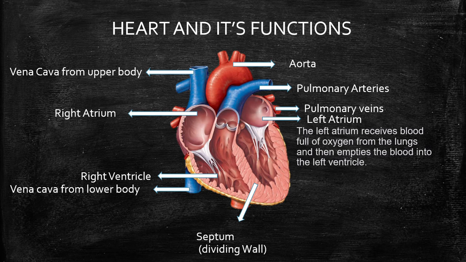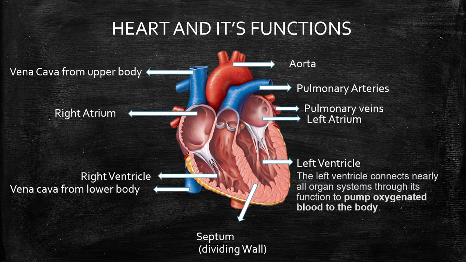Left atrium. The left atrium receives blood full of oxygen from the lungs and then empties the blood into the left ventricle. Left ventricle. The left ventricle connects nearly all organ systems through its function to pump oxygenated blood to the body.